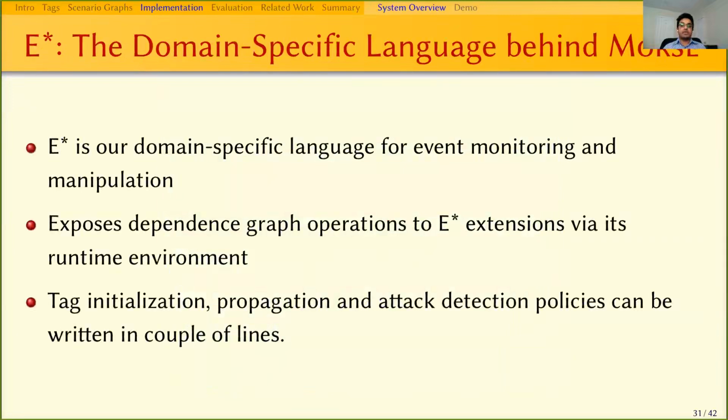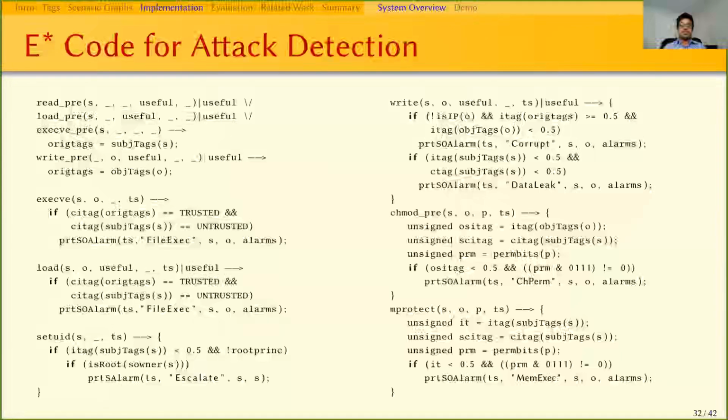For event monitoring and manipulation, we have developed a domain-specific language called E*. The dependence graph operations are exposed to our E* extensions using its runtime environment. All our tag initialization, tag propagations, and attack detection policies are written in this language. This is the entire code for our attack detection policies, which is written in the E* language.